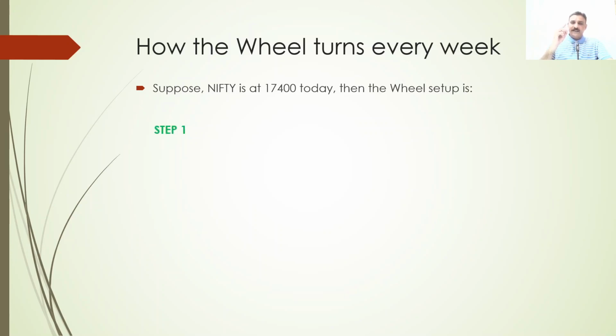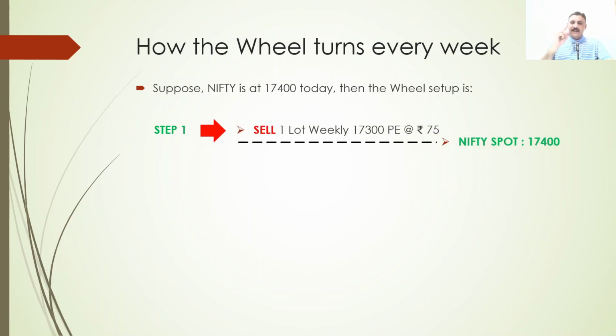Then the wheel setup is step 1: sell one lot of weekly 17,300 PE put option for 75 rupees. So you are collecting a premium of 75 rupees. What is your break even? Your break even is 17,225. So till the market does not go below 17,225, you are making money, okay? That is the beauty of selling options. Your break evens are always good and you have a good probability to win this trade.